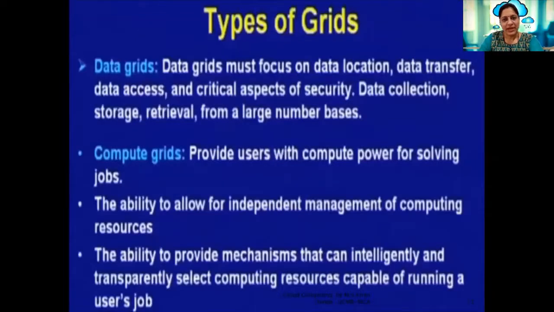Now, let us have a look at the types of grids: data grids and compute grids. Data grids are the grids which focus on data location, data transfer, data access, and critical aspects of security. Compute grids provide users with compute power for solving jobs, and the ability to allow for independent management of computing resources. So essentially, the grids are classified as per the type of application you want to deploy onto the grids.